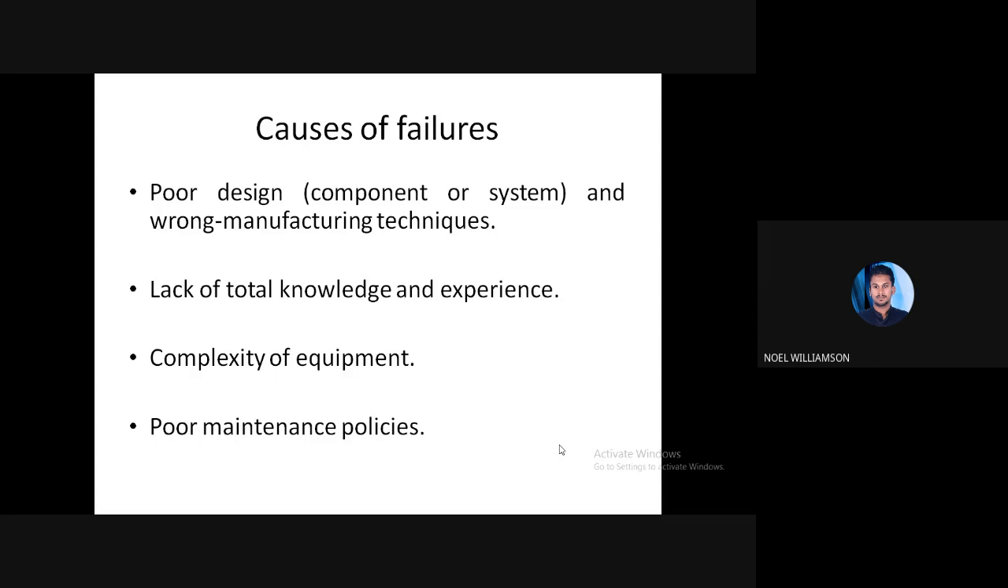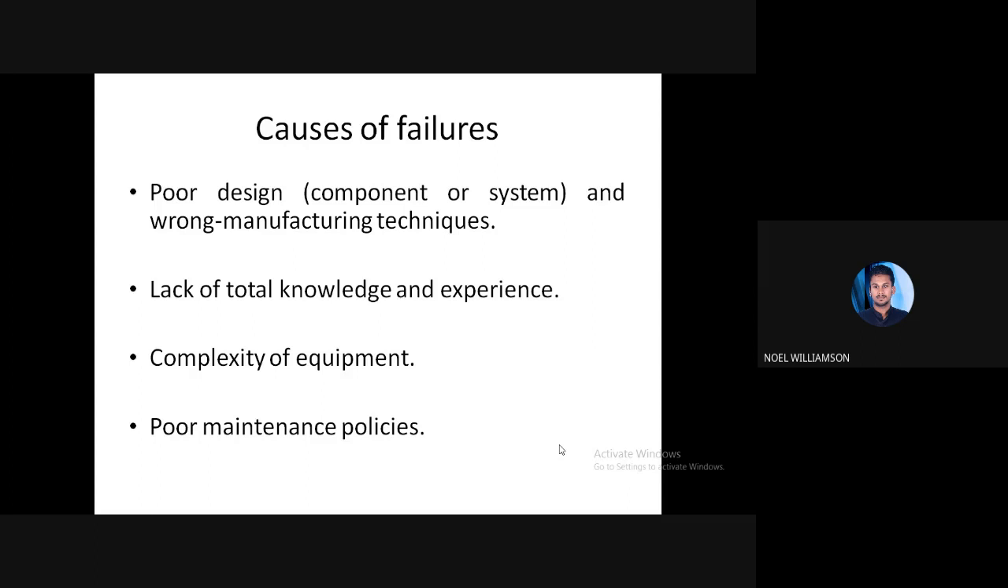Next is poor maintenance policies. Usually for any firm, there are many maintenance procedures or policies and officials associated with them. Sometimes, in order to improve profit, if we spend less money on maintenance policies or procedures, then the maintenance policies are poor, costing less.